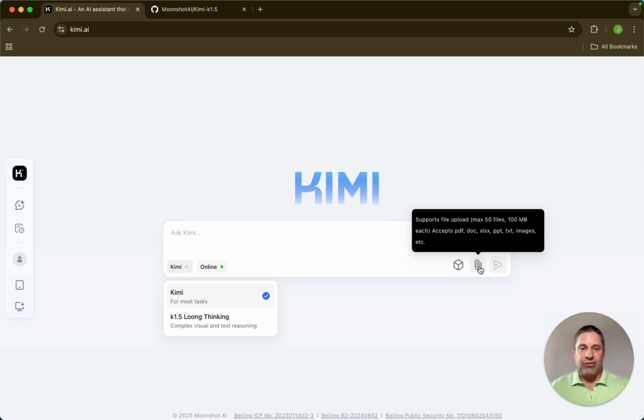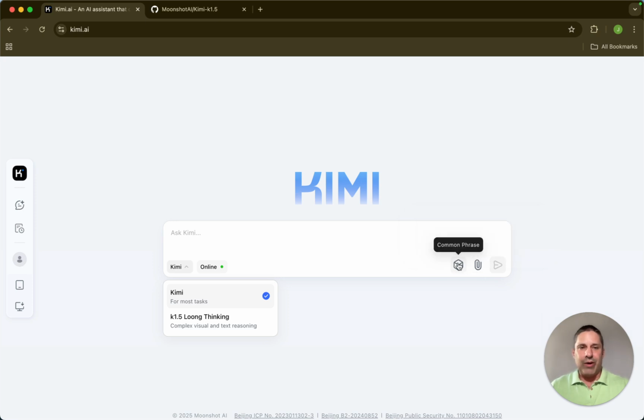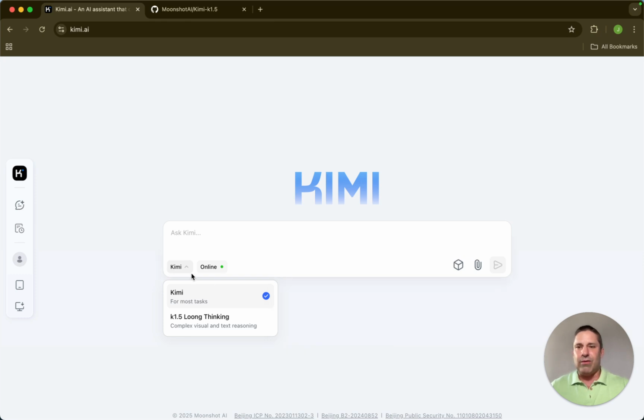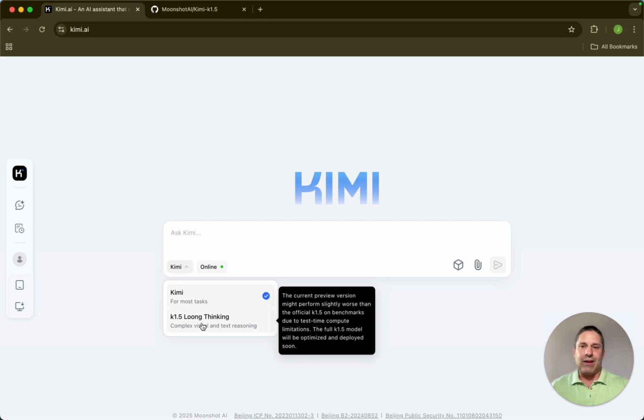Again, it does have vision capabilities as well, and it handles even a large amount of files well during its reasoning. You can set up common phrases where you save common prompts or phrases that begin prompts. It's not a real complex GUI, but it's effective. Just remember to go here and select the long thinking if you want the reasoning.